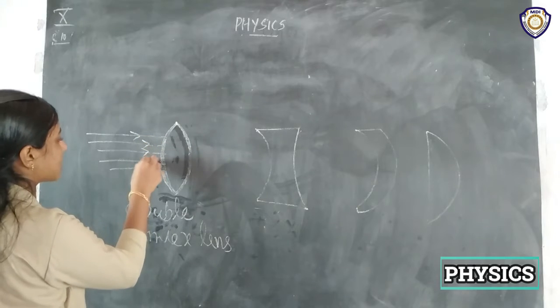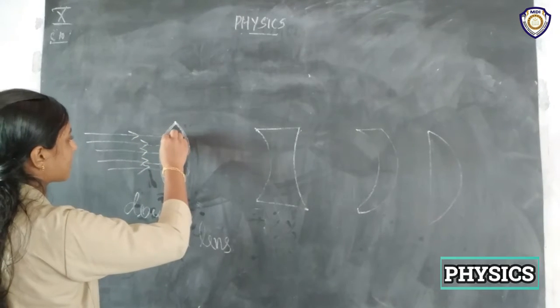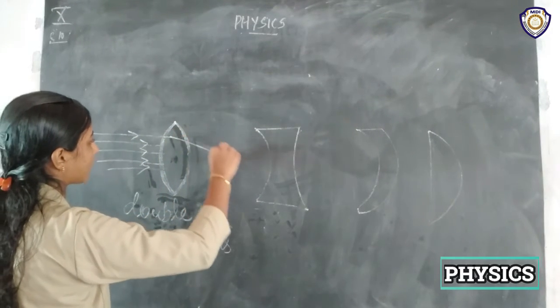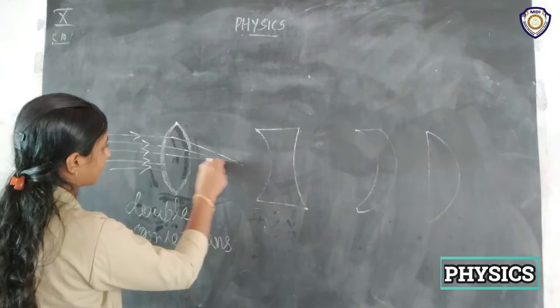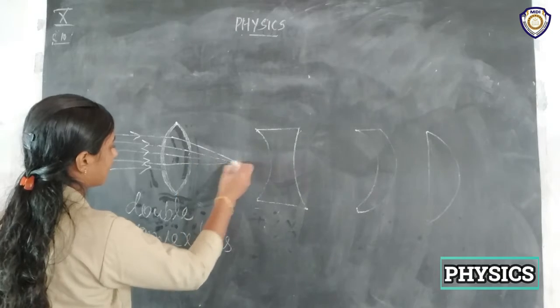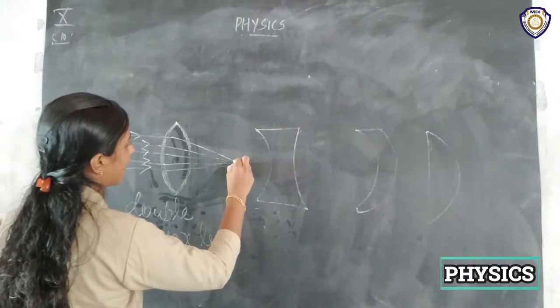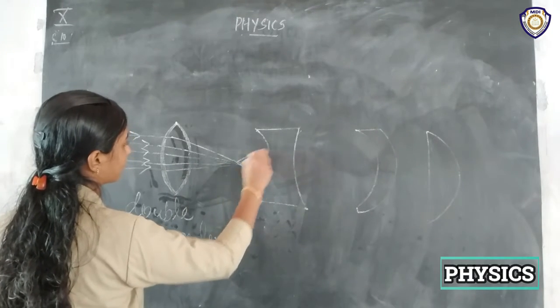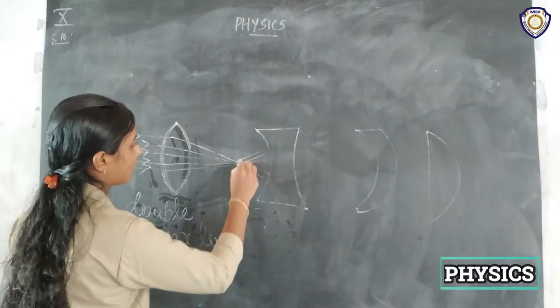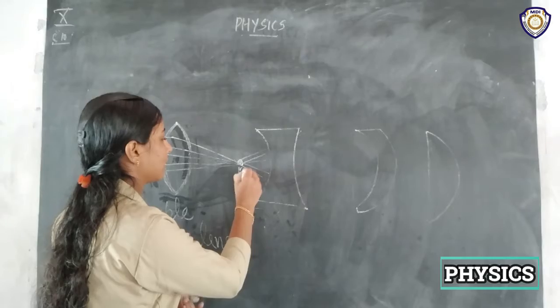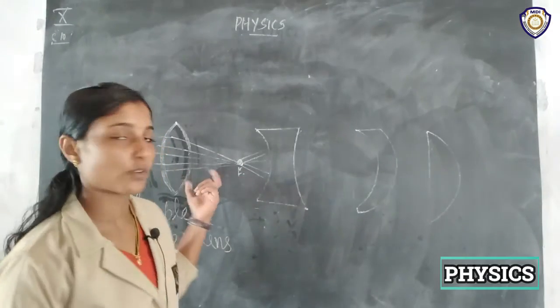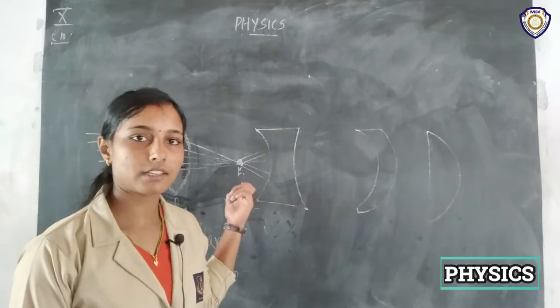These all are incident rays. After refraction, all these rays converge to a point. So this lens is also known as a converging lens.